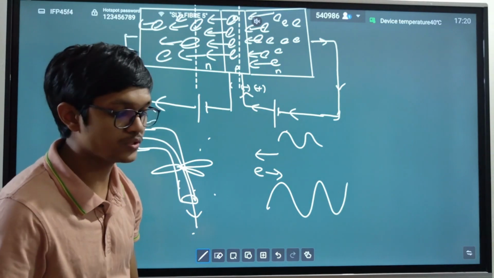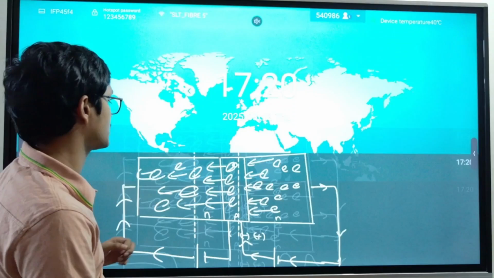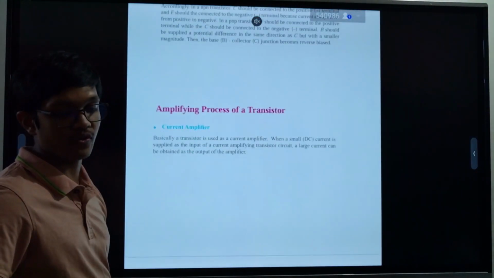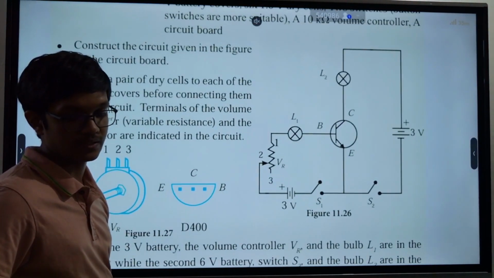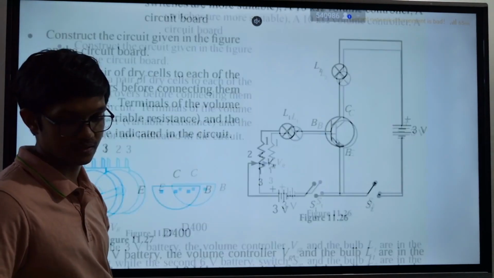So using this, we have come up with one of the main applications of transistors, that is the amplifier. Why? It's quite simple. This is an NPN transistor.